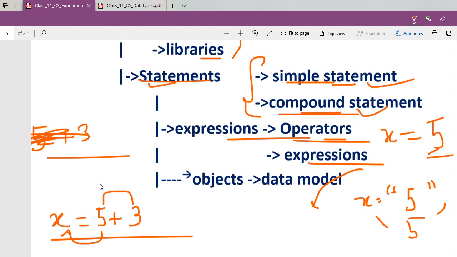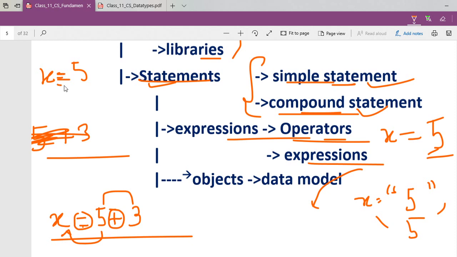That is a compound statement, you see. Then we have used this plus sign and this equal to sign here. I am telling equal to right now, you keep a little bit of patience. So these are coming as operators. In operators I will teach you how many different kinds of operators are there. Just now I told equal to here, you are going to read like this: x equal to 5.